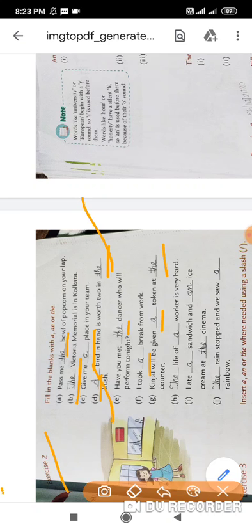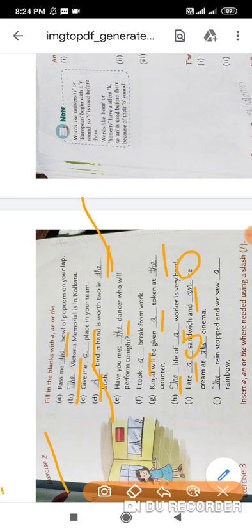After that, the life of a worker is very hard. After that, I ate a sandwich and an ice cream at the cinema. So I ate a sandwich and an ice cream. Ice cream is a vowel sound, so we put an. Sandwich is a consonant sound, we put a.